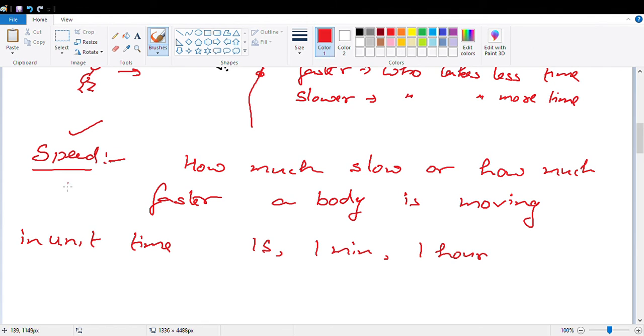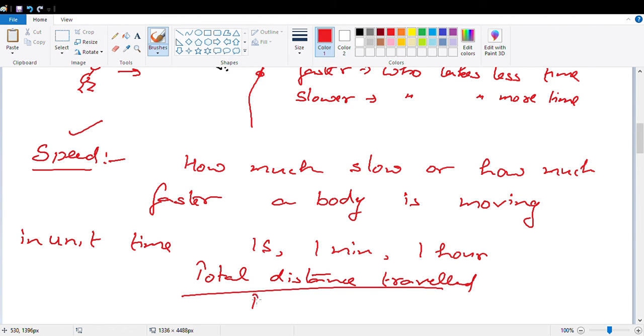So basically, what is the speed? Speed is your total distance traveled upon total time taken. And this will give you speed.